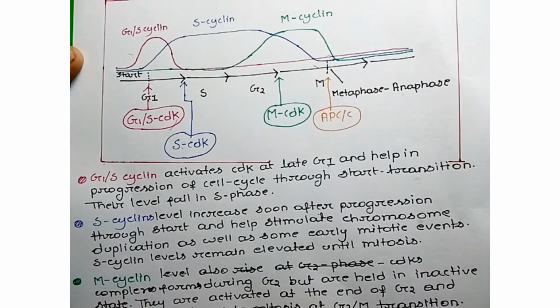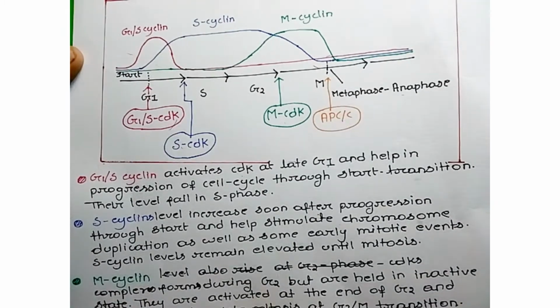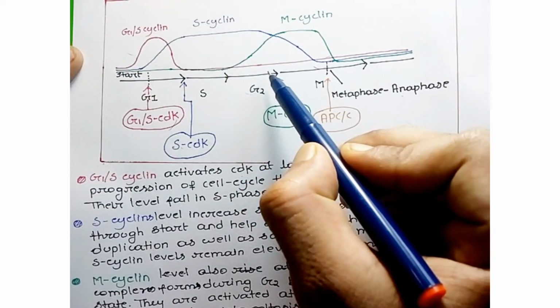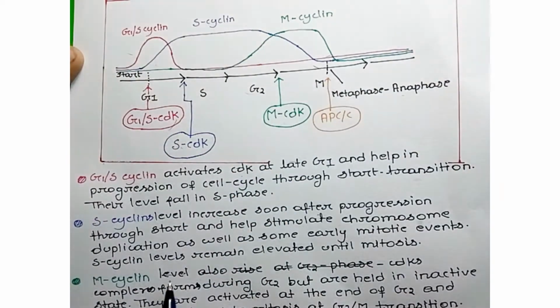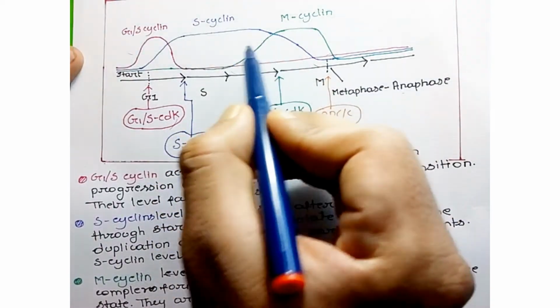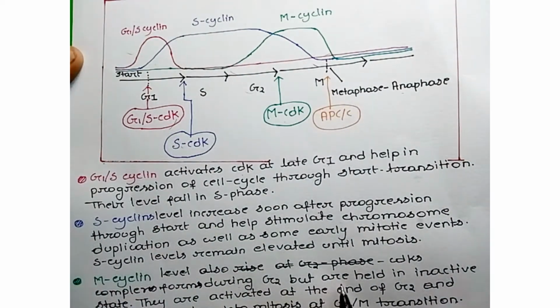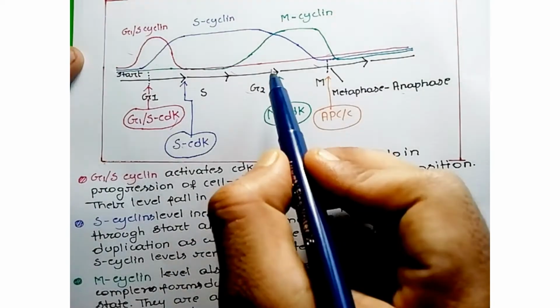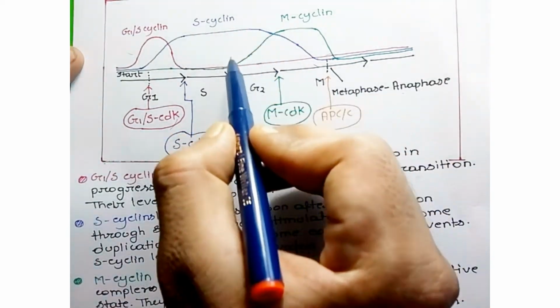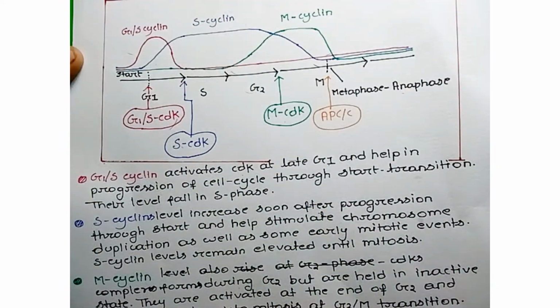Okay, next is M cyclin. M cyclin CDK complex forms during G2. As you can see, M cyclin is already synthesized in G2, but it is held in an inactive state. In G2 phase, the M cyclin or M CDK complex remains in inactive form.